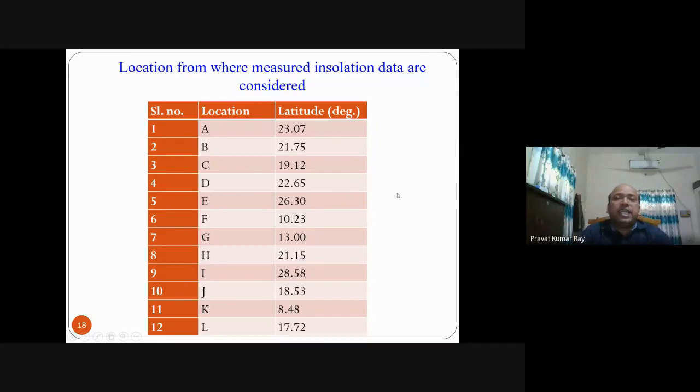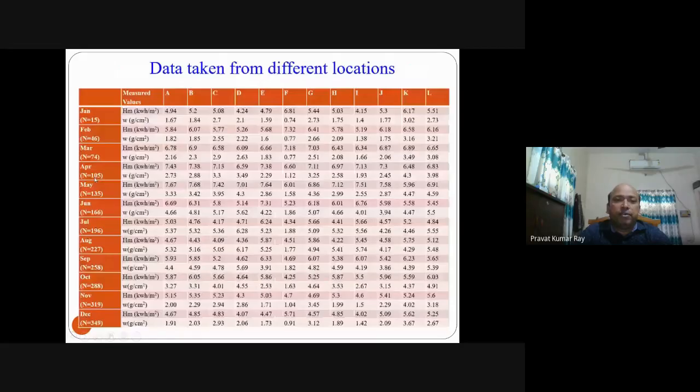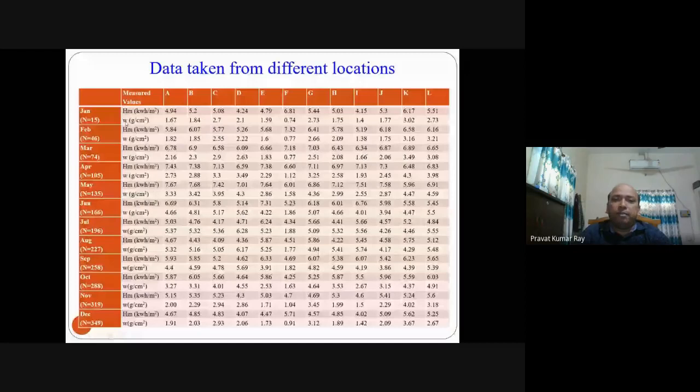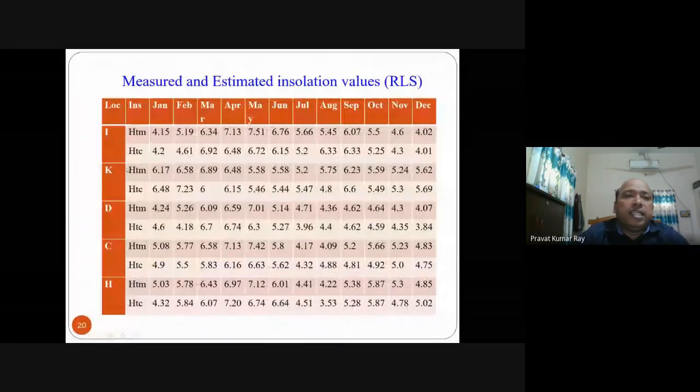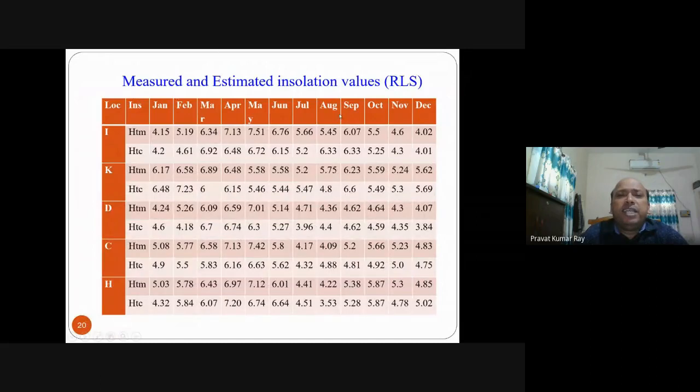These are the data taken from different locations, for example January, n equal to 15, means the midday of a month. This is the measured value, and these are the precipitable water vapor content. This data is taken for the 12 locations throughout the year, with n equal to 15 meaning the middle of a month.